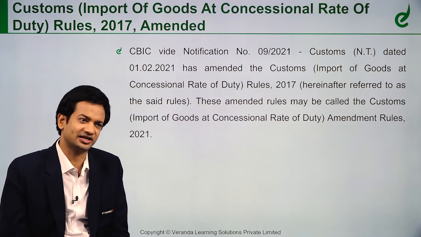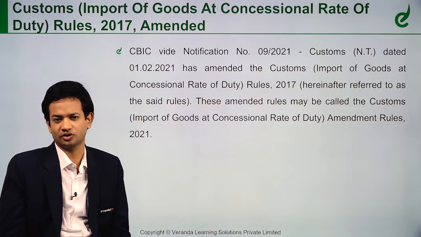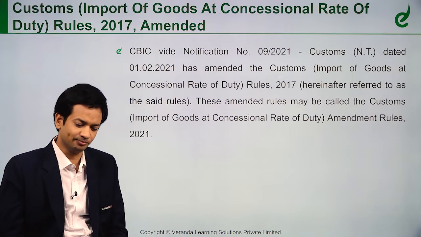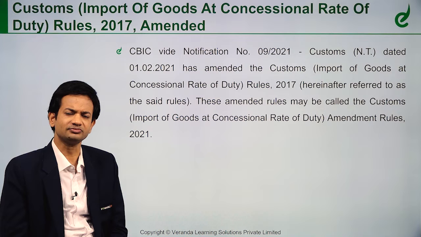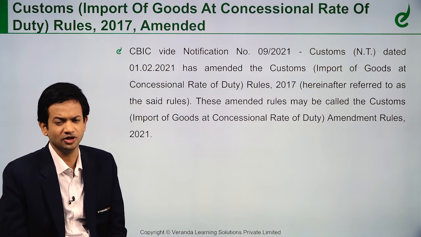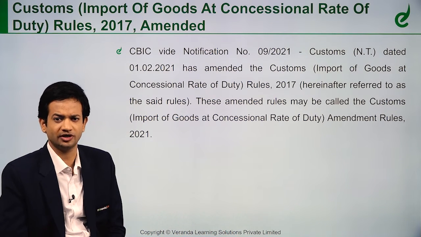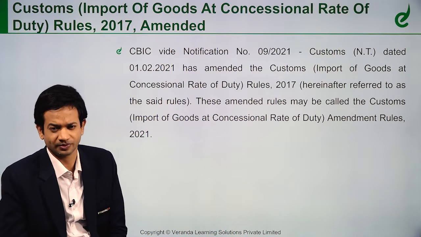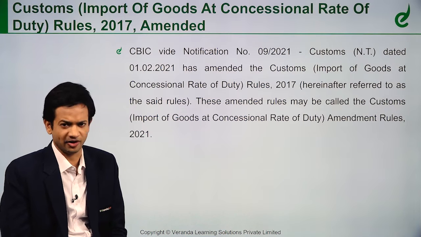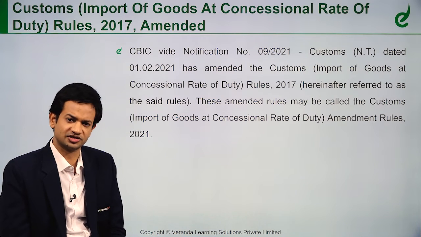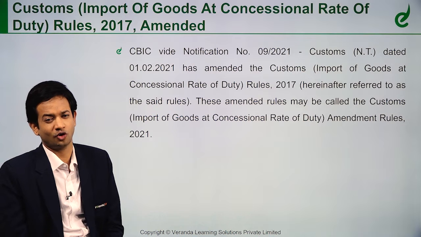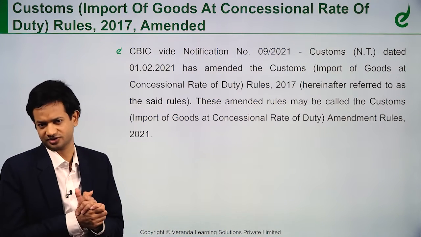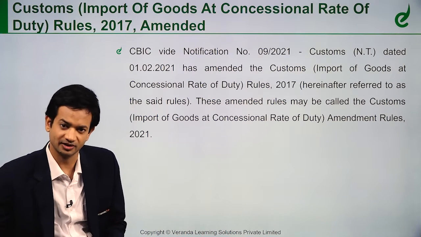Then if I import goods and there are some leftover goods after import which I could not use, what should I do? And if I import capital goods, for example, I'm manufacturing some product which is exempt. There's no duty because I'm importing raw materials, and I'm importing some machine also, without duty, and with that I'm manufacturing those goods. After the manufacture is done, that capital goods I'm selling. So on what value should I charge, or should I pay custom duties? All those things are there which we are going to discuss in these amended rules. Let's see.